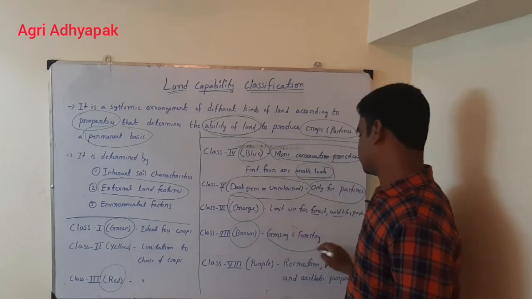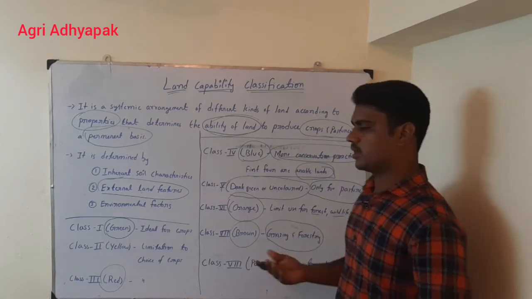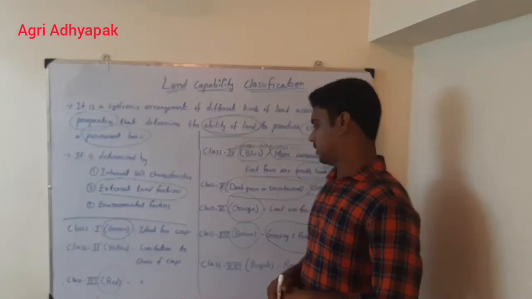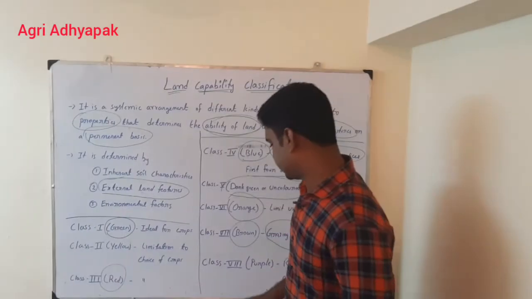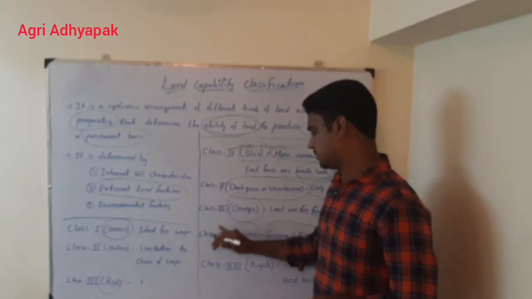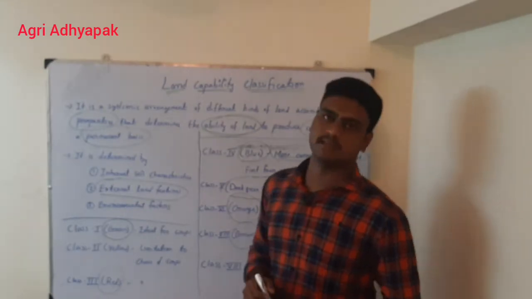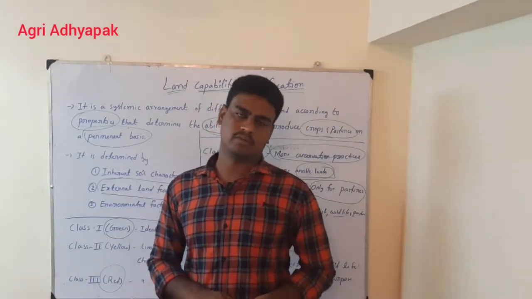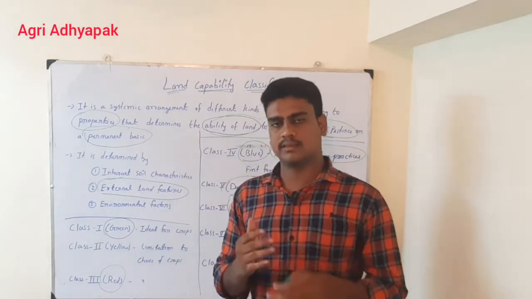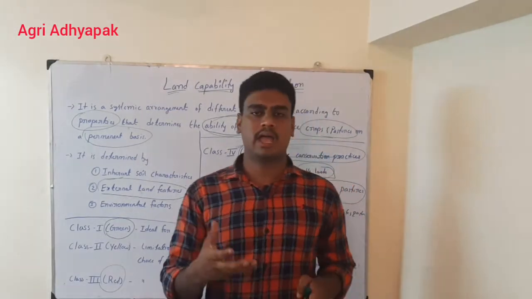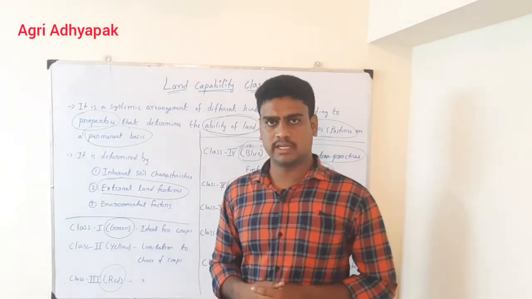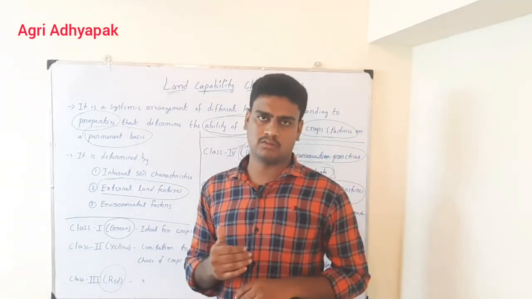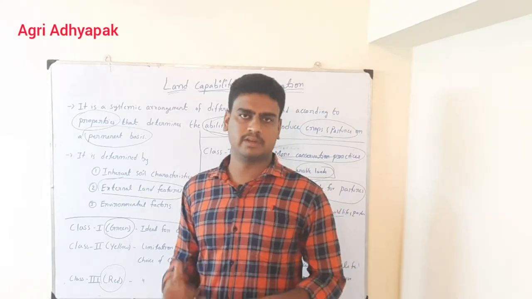It is for grazing and forestry, but we cannot do anything else. All of these have similar qualities except class 8. In classes 5, 6 and 7 we can go for pasture, forestry and wildlife. But as the class increases, the availability of grasses and soil nutrients comes down, and the quality of the soil comes down.